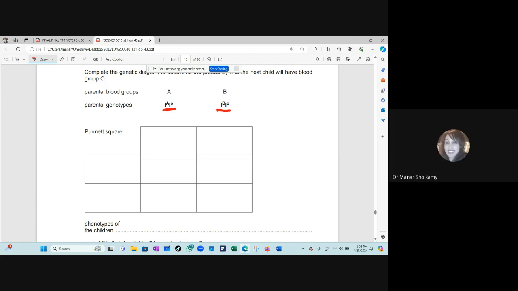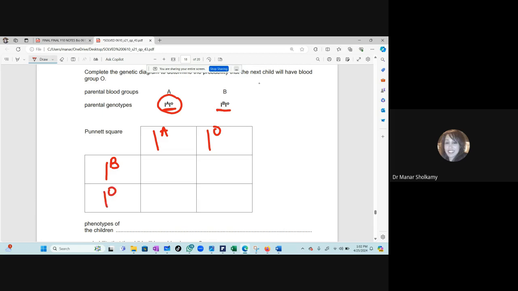This is the gene. Every gamete square, yes, very good. This is a gene made up of two alleles. I'm going to break this down. This is the O, and you can do it like this if you want. It's still correct, but I prefer that you do it exactly like it is given to you. Just A and O or B and O, but let's use the same format.